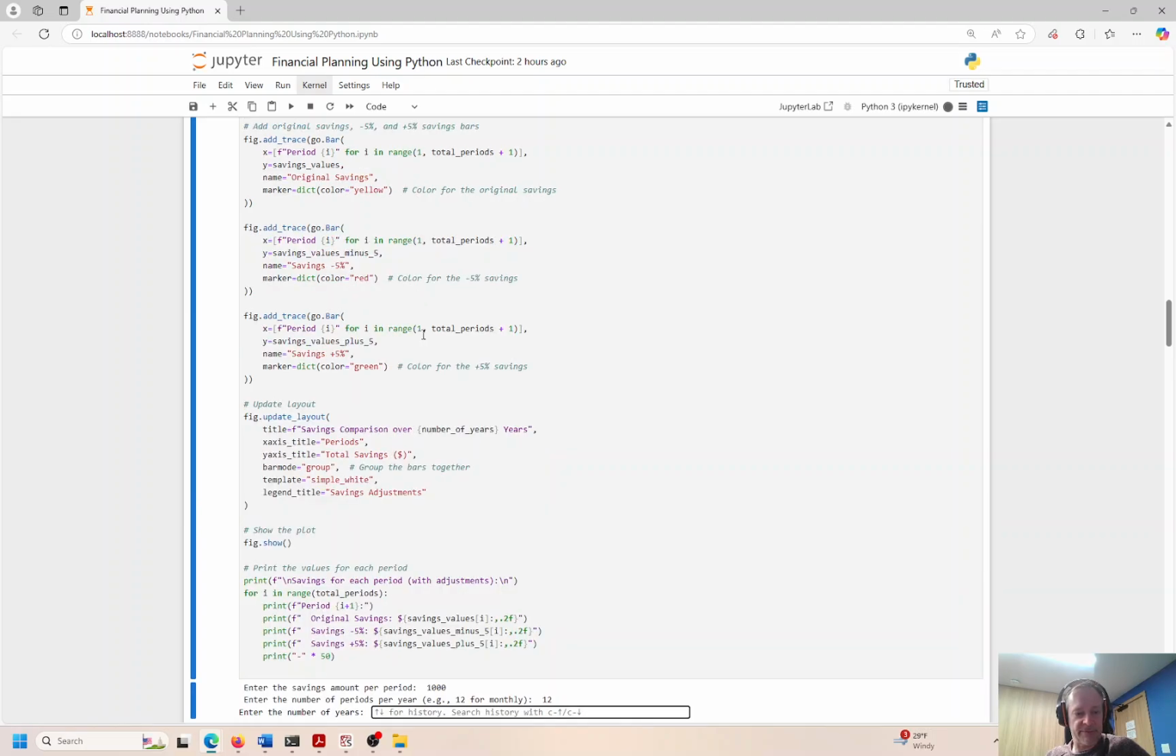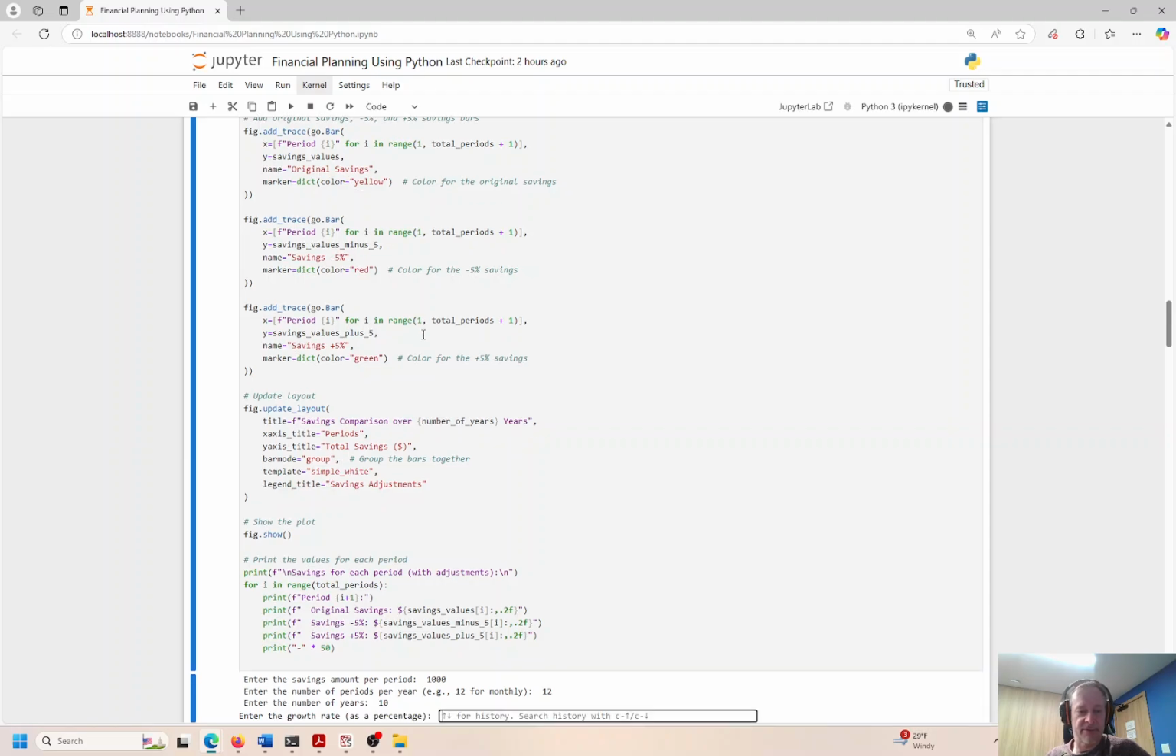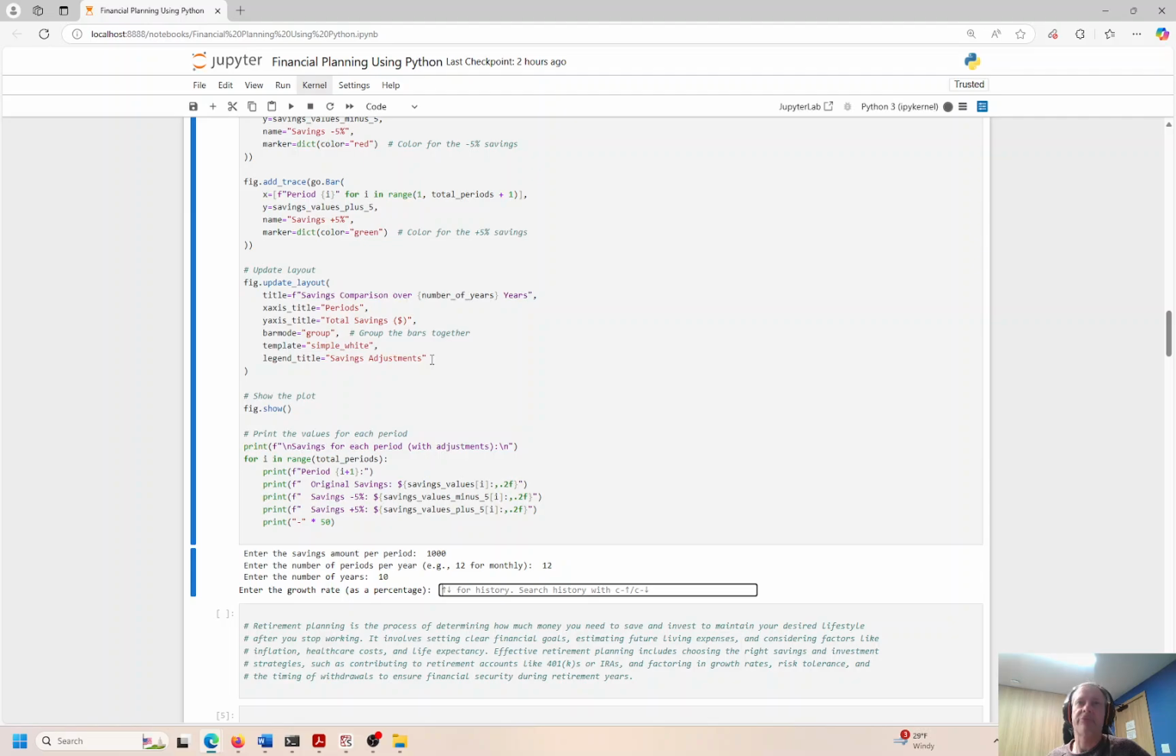Number of years of savings, I'm going to pick 10. Okay, so we're going to save 10 times 12. This is 120 periods of savings. Okay, so 1,000 times 120, what is that? 120,000. Enter the growth rate as a percentage.